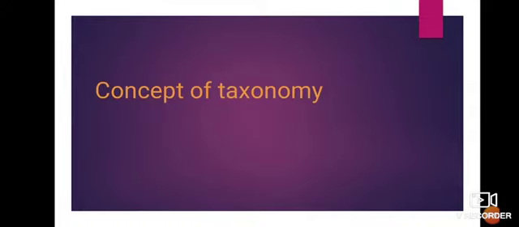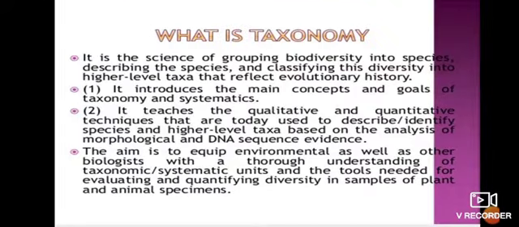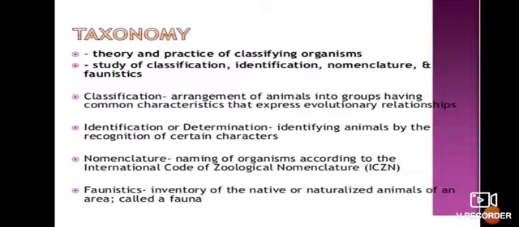Tareem Khalid here, and the topic of my presentation is the concept of taxonomy, and we are going to start with the introduction. What is taxonomy? It is the science of grouping biodiversity into species, describing the species and classifying diversity into higher level taxa that reflect the evolutionary history. It teaches the qualitative and quantitative techniques that are today used to describe the species.